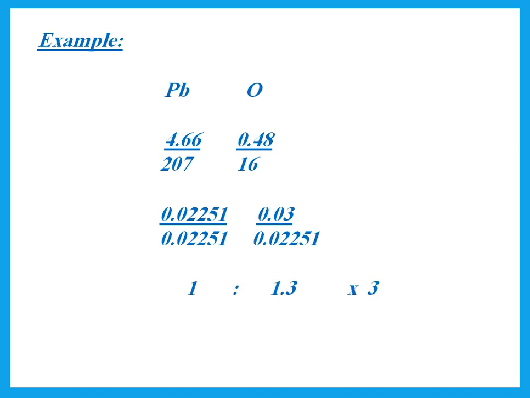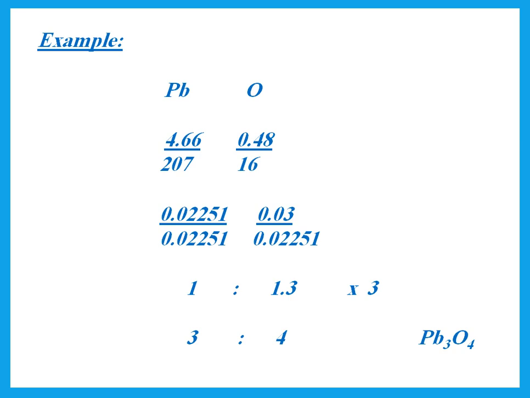Now, in this case, when I divided by the smallest, it gave me 1 to 1.3. Please do not round that up. If I have 1.3 or 1.4 or 1.5 or 1.6, I have to multiply by a number that changes it into a whole number. So if I have something 0.3, I will have to multiply through by 3. So instead of 1 to 1.3, it is 3 to 4. So please do not make it 1 to 1 or something like that.